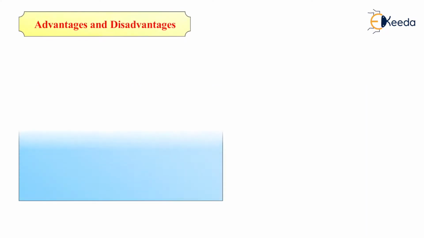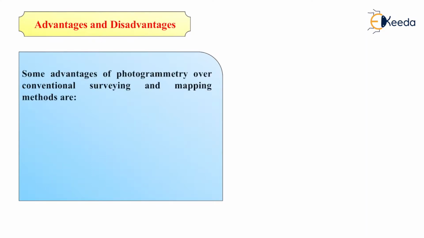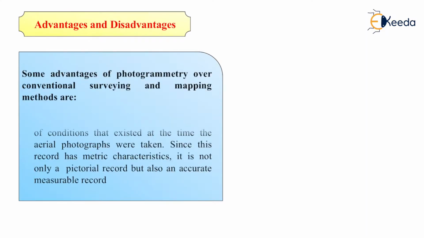Some advantages of photogrammetry over conventional surveying and mapping methods are: it provides a permanent photographic record of conditions that exist at the time the aerial photographs are taken. Since this record has metric characteristics, it is not only a pictorial record but also an accurate measurable record.